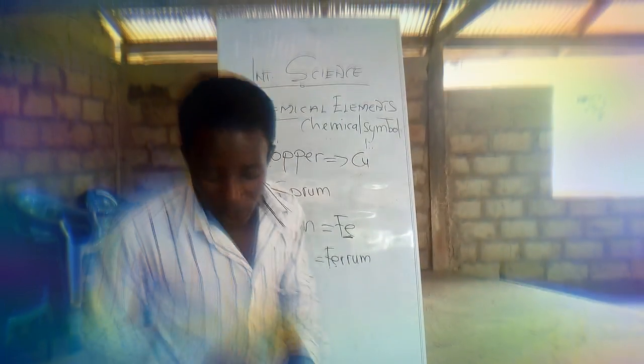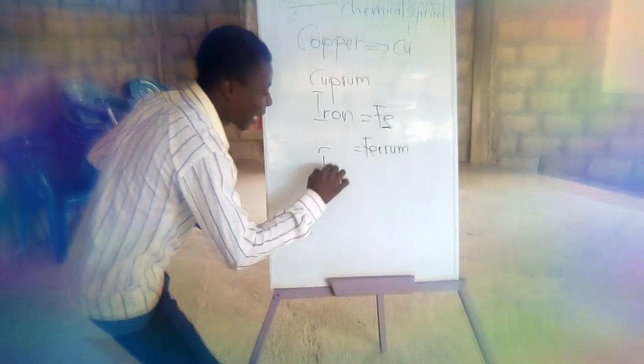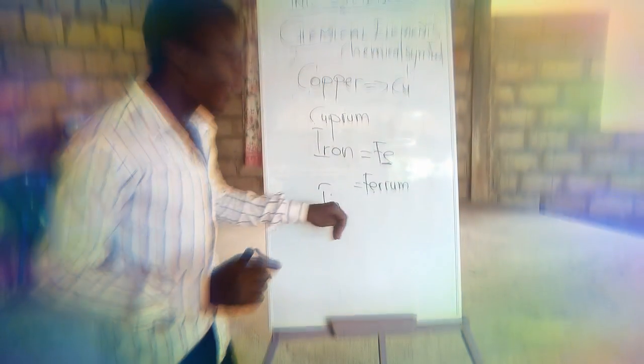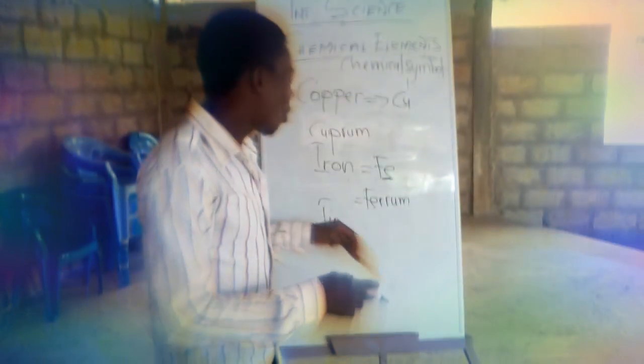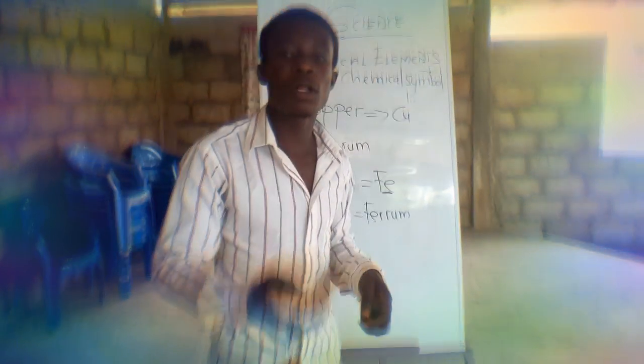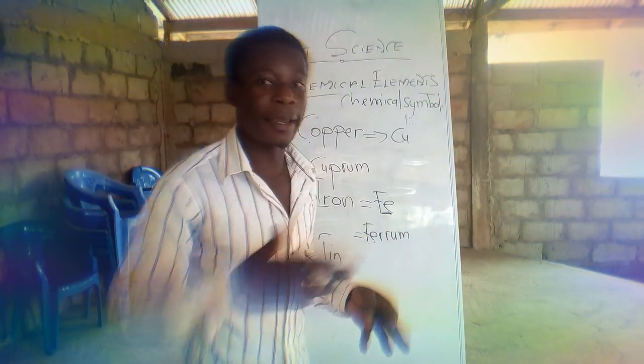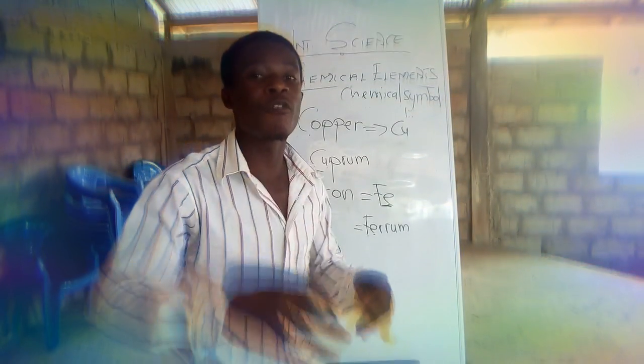And more to the point, we have an element like tin. Tin too is an element. If you have ever come across tin in any book or in any class, you came across the element tin. Tin is an element because it is made up of a group of atoms.